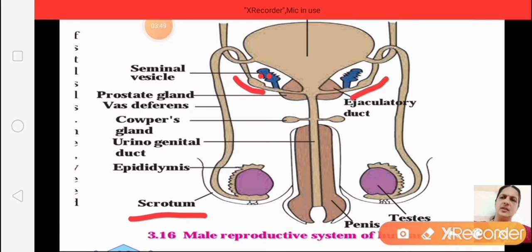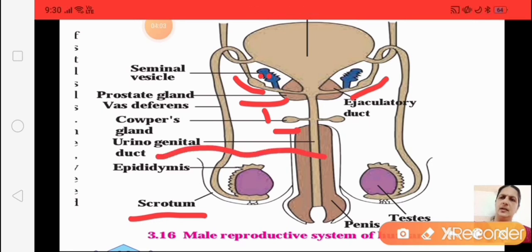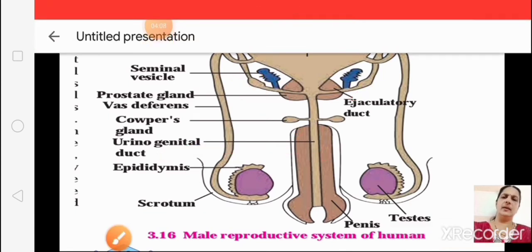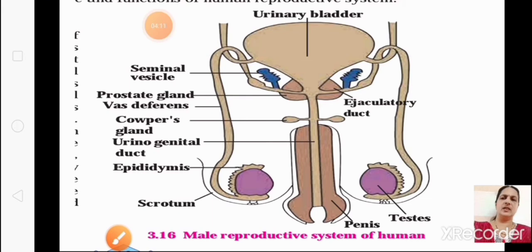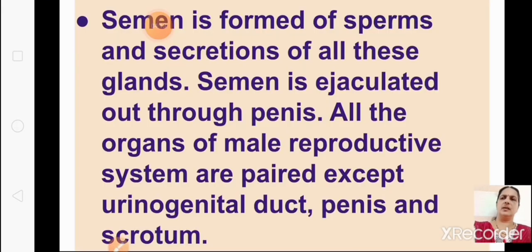These are the secretions, and the Cowper's glands. Which is the Cowper's gland? Here, this small one. These Cowper's glands, as well as the prostate gland, which is down below this, secrete into the urinogenital tract. This is the urinogenital tract. After the secretions all mix up with the semen, the sperms come out. The semen is formed from sperms and the secretions of all these glands. The semen is ejaculated through the penis.